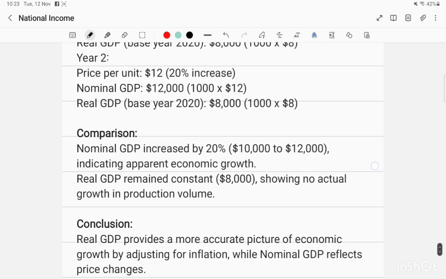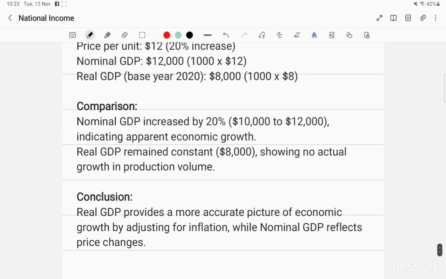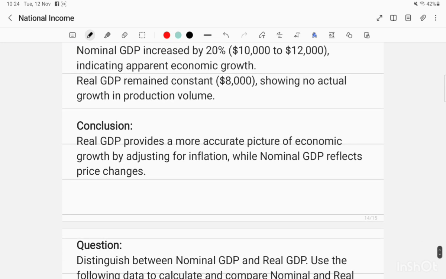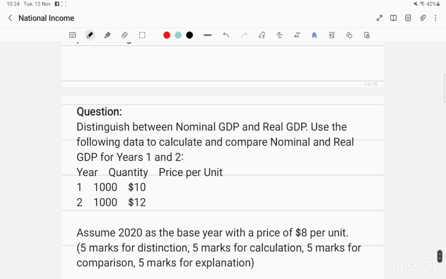Comparison: nominal GDP increased by 20%, indicating apparent economic growth. Real GDP remained constant at $8,000, showing no actual growth in production volume, because volume hasn't changed, only the prices have changed. Conclusion: real GDP provides a more accurate picture of economic growth by adjusting for inflation, while nominal GDP reflects price changes.